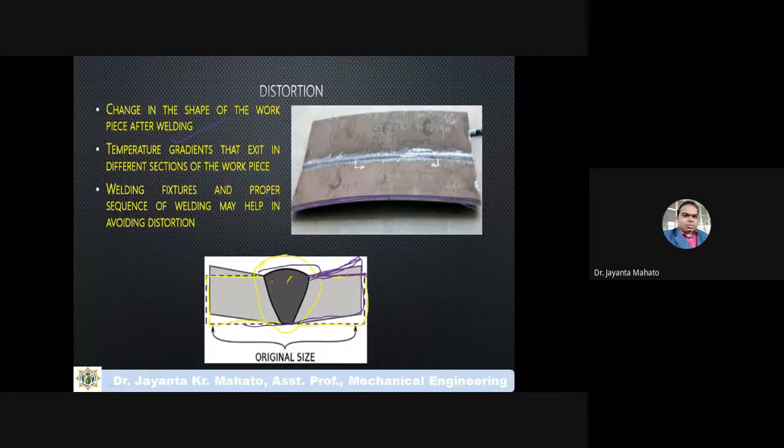When this zone solidifies, it will contract, and this one will expand like that. So this type of mechanical distortion may form during the welding process.